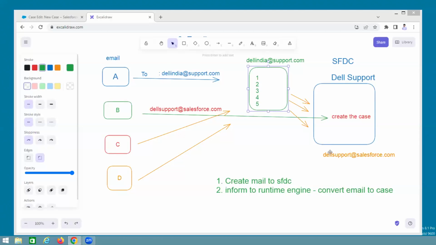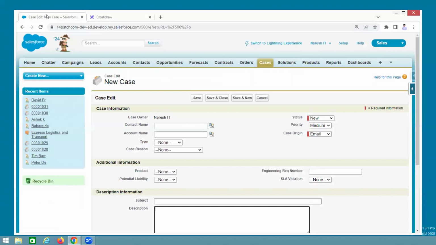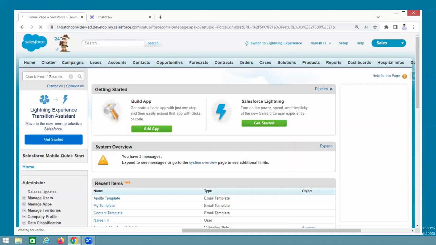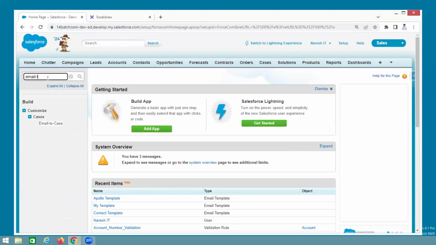First, you create the mail for whom? Your Salesforce account. Understand? So, come here, setup. What is the concept? Email to case.